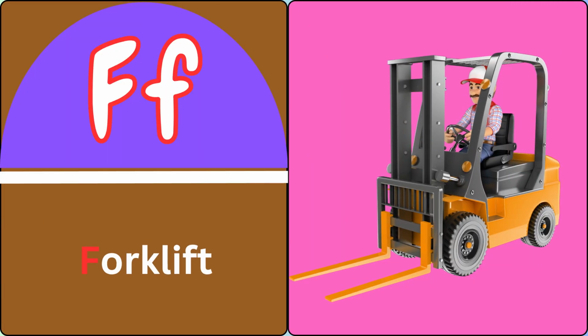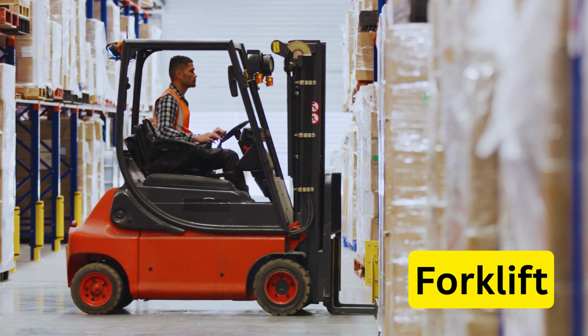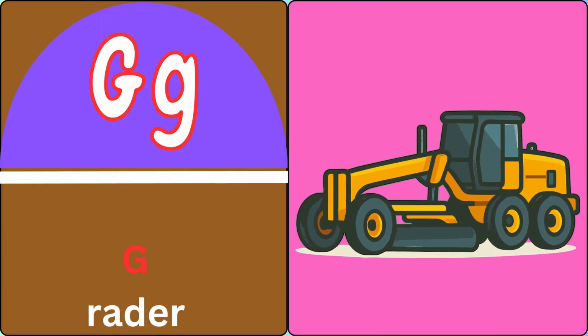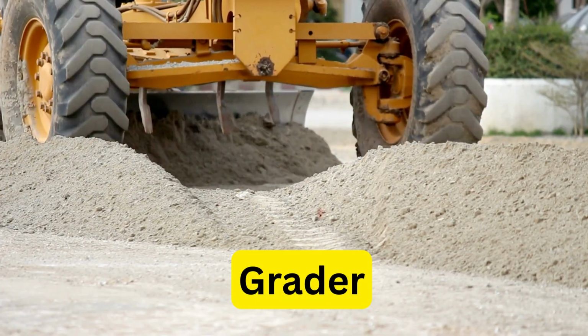T for tower crane. U for underground drill. V for vibratory. W for wheel excavator. X for extreme grader crane. Y for yard loader. Z for zoom boom.